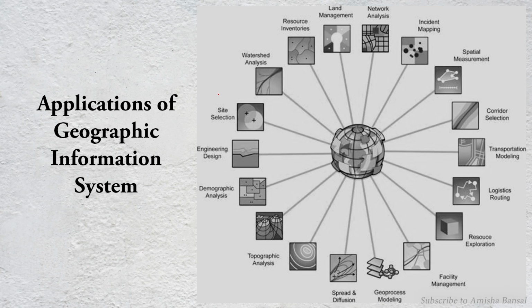demographic analysis, and site selection, like which site would be best for my study. For example, I want to buy a house or a property. So which kind of things should I take care of and which location will be best for my property? For example, I will take a few parameters. So we can do site selection also, watershed analysis, resource inventory. These are the few things which I have listed here, which we can work on in GIS.